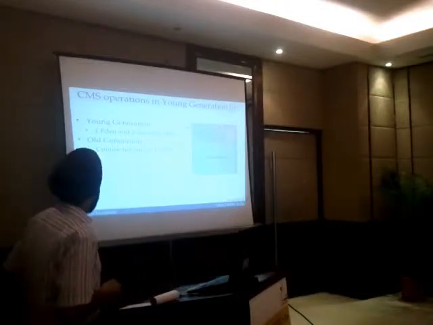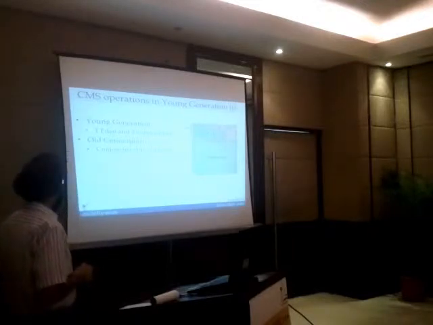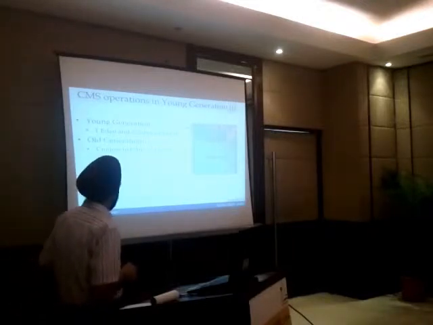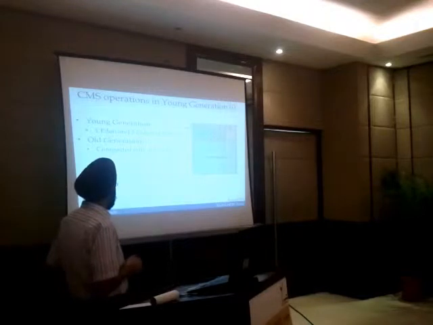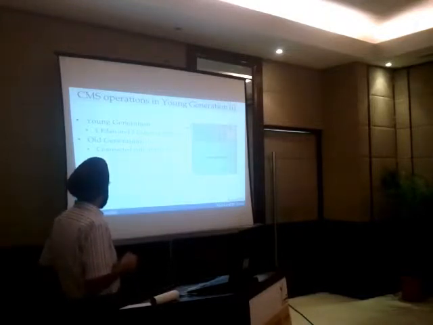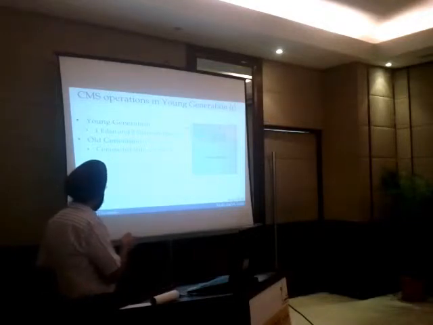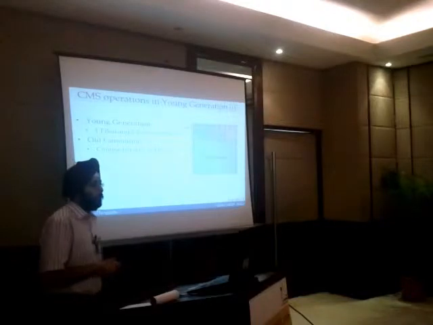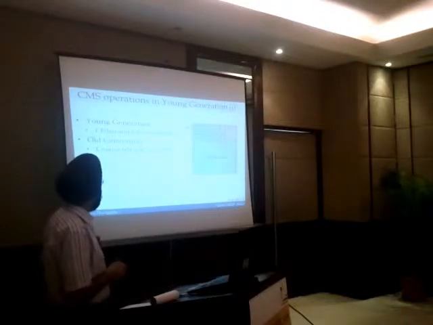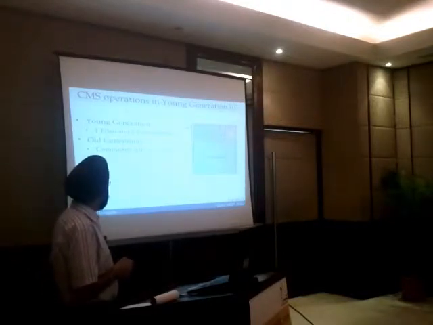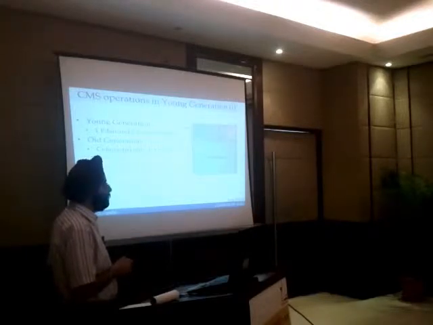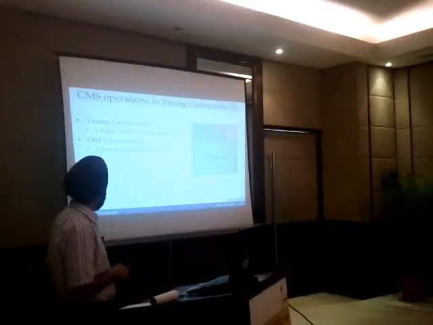I mentioned earlier that the heap is partitioned into 2 compartments, rather 3. I'm not showing the permanent generation here. So the old generation and the young generation. These greenish bluish blocks show objects which are allocated, and there's one Eden, and there are 2 survivor spaces. One of the survivor spaces has some objects, this one is empty. One survivor space will always remain empty, and this is the old generation.